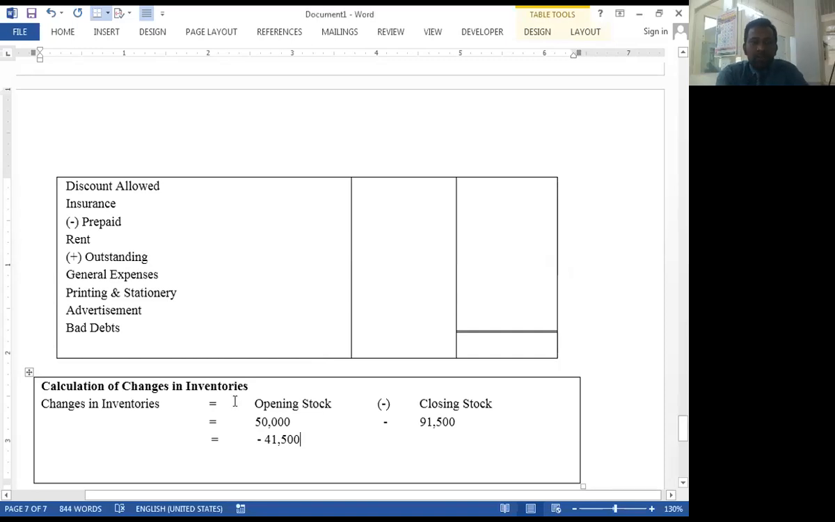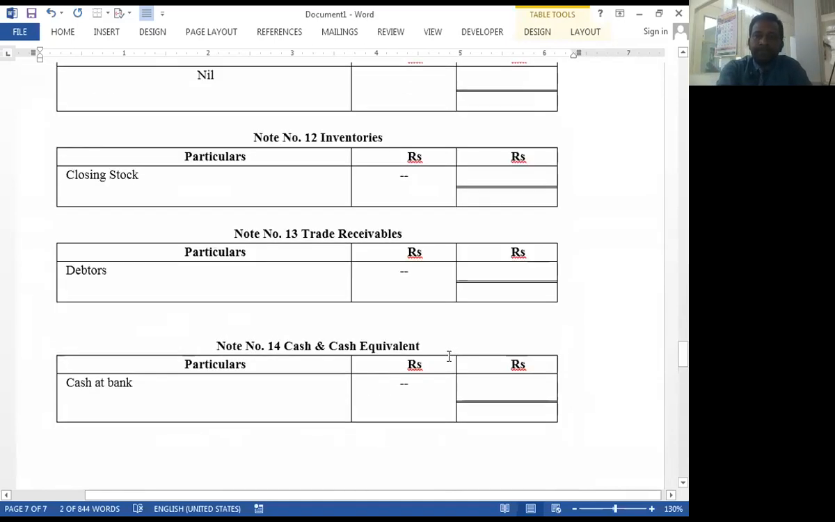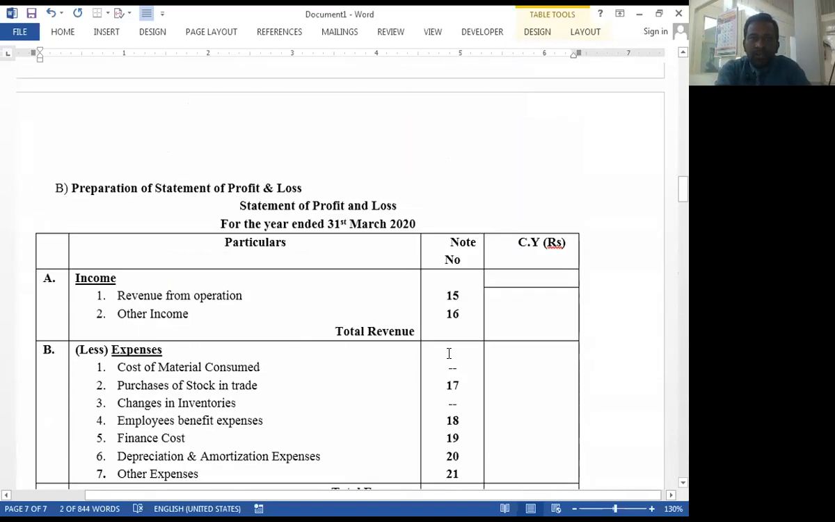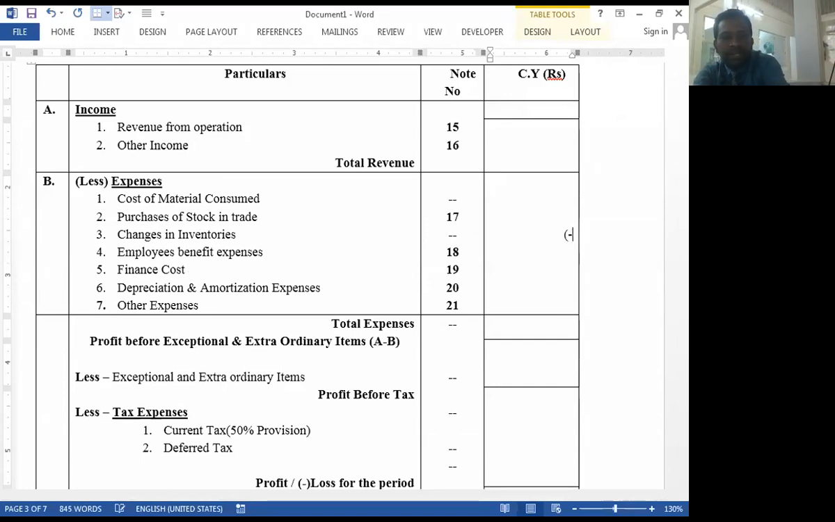See how to calculate change in inventory. Change in inventories is calculated by opening stock minus closing stock. Opening stock of rupees 50,000 minus closing stock 91,500. So the change in inventories amount is rupees minus 41,500, and it should be transferred in the profit and loss account under the heading change in inventories, minus 41,500.